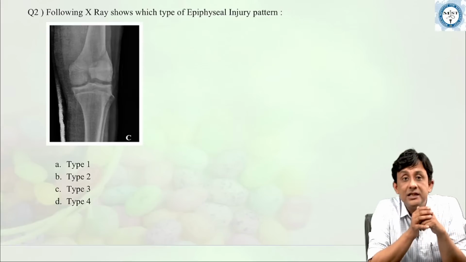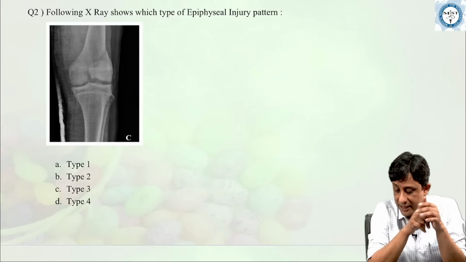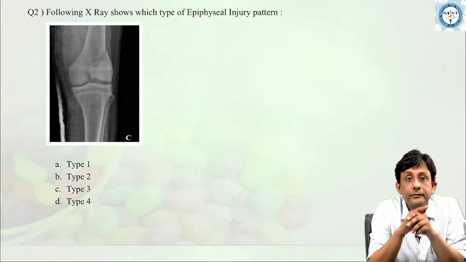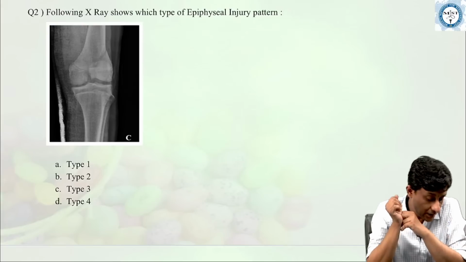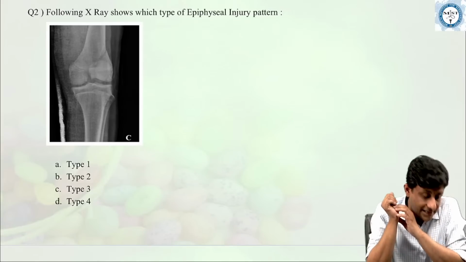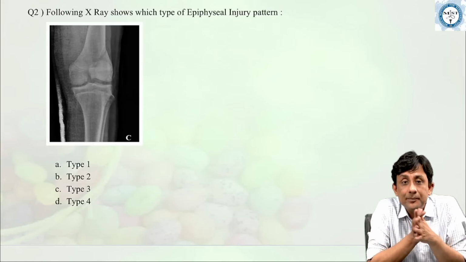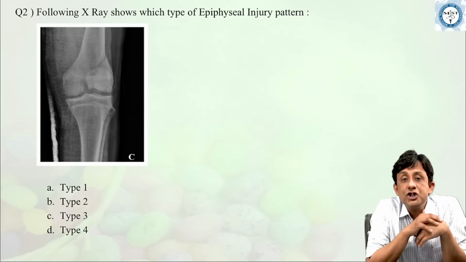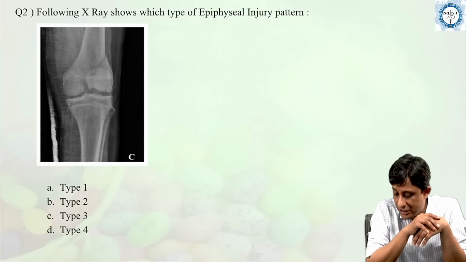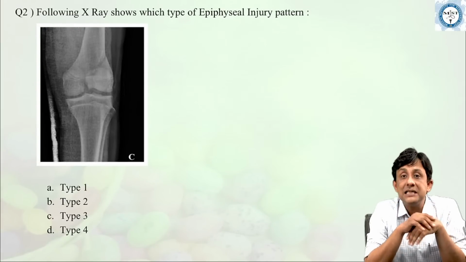Right. So the second question is the following X-ray, which all of you can see here. The following X-ray is which type of epiphyseal injury pattern? Which type of epiphyseal injury pattern?